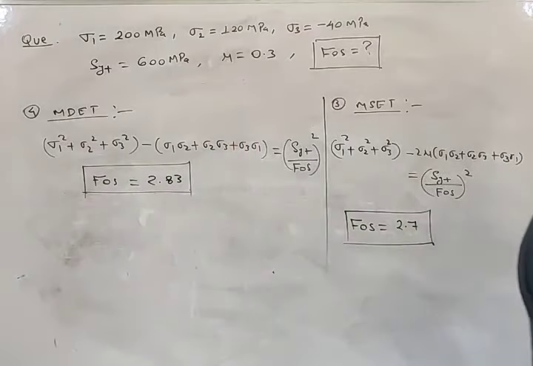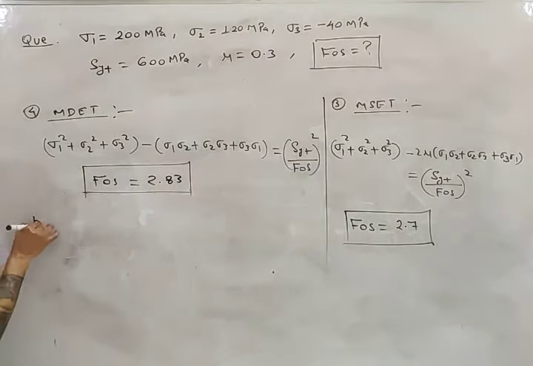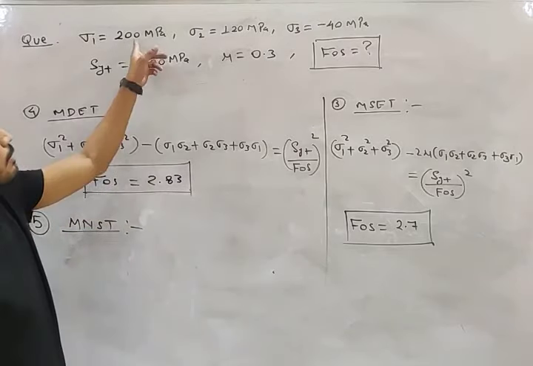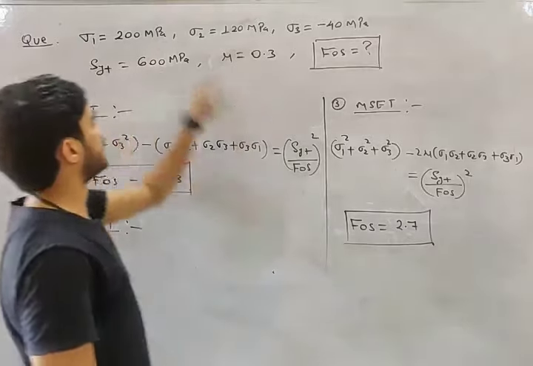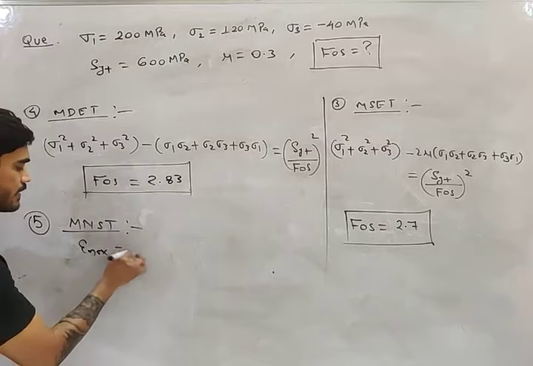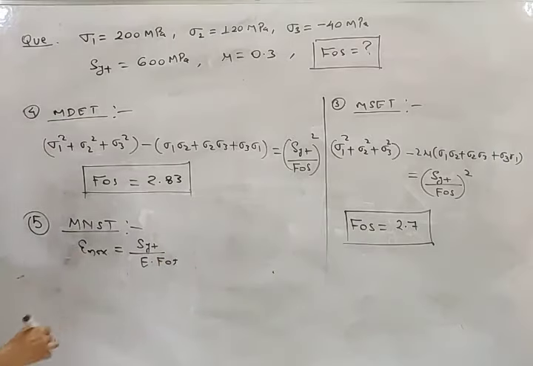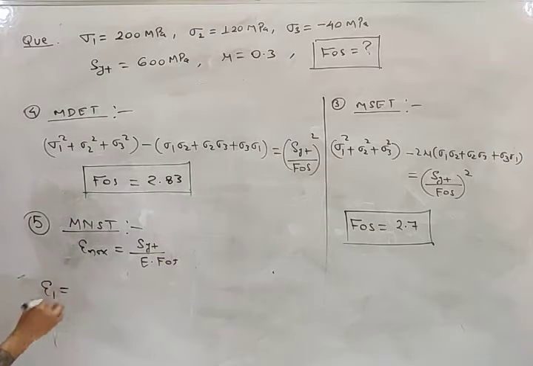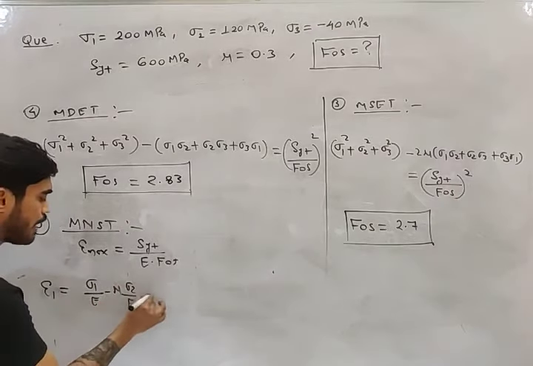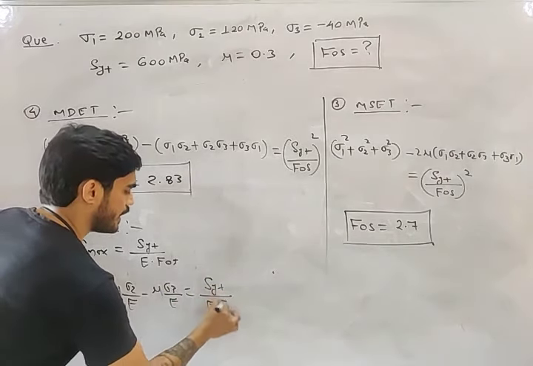Now, my friend, the last one, maximum normal strain theory. Which one is maximum, sigma 1, sigma 2, sigma 3? Sigma 1. So epsilon 1 will be maximum. So what is the relation? Epsilon max equals SYT by E FOS. Epsilon maximum will be epsilon 1. And what will be epsilon 1? Sigma 1 by E minus mu sigma 2 by E minus mu sigma 3 by E. This will be equal to SYT by E FOS.